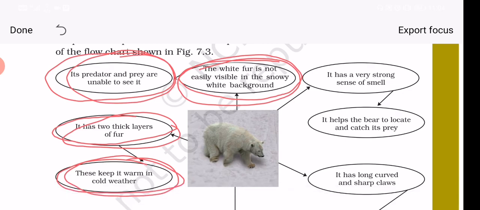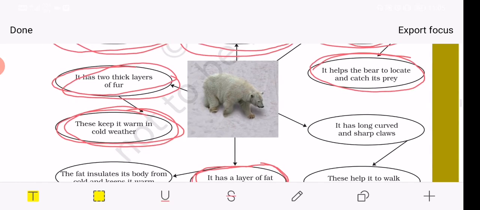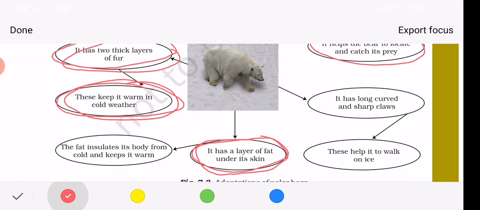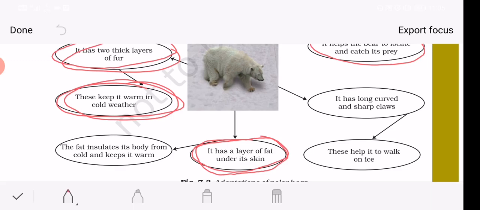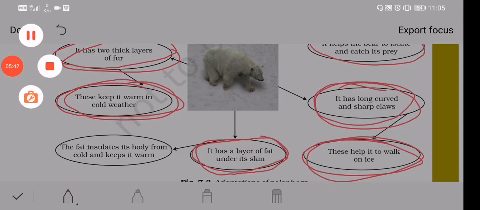And the next feature is that it has a very strong sense of smell, which helps it to locate and catch its prey easily. The next feature is that it has curved and sharp claws, which help it to walk on the snow and on the ice. So these are the various features developed by a polar bear.